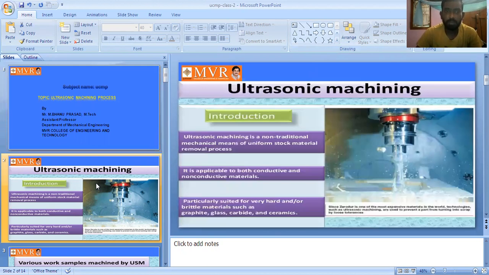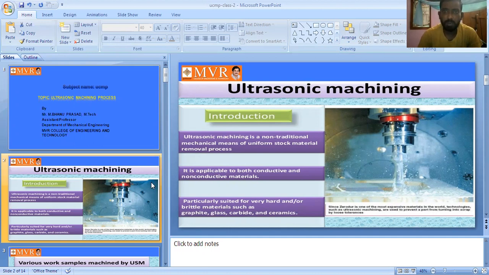Yesterday in class we discussed the introduction to unconventional machining processes, or non-traditional machining processes, including advantages, disadvantages, applications, and the total syllabus. We discussed everything in our previous class, but today's class is the ultrasonic machining process.